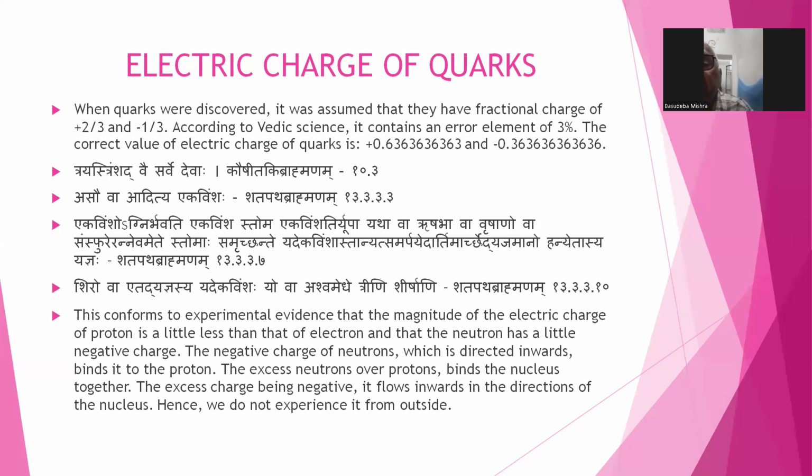Because it contracts everything, Soma is negative. That is 12, and 12 divided by 33 is 4 by 11, minus 4 by 11. This is how I have derived that charge. I have given the Vedic quotations to back my statement. And recently, in 2022, some team found out that they say the mass is 3% in error.